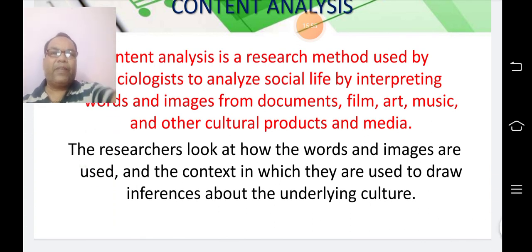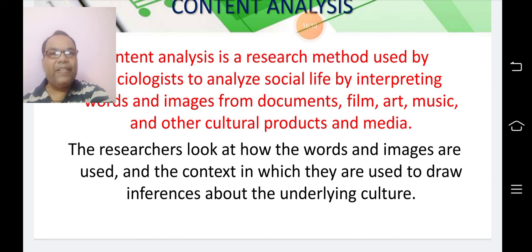Then the researchers look at how the words and images are used and the context in which they are used to draw inferences about the underlying culture.